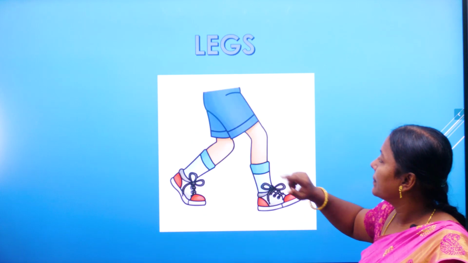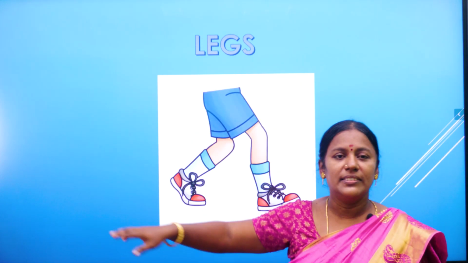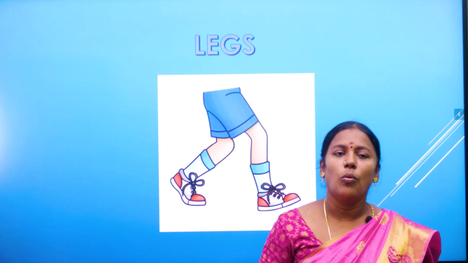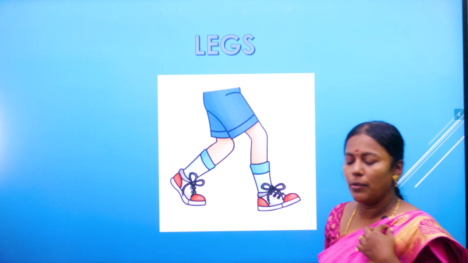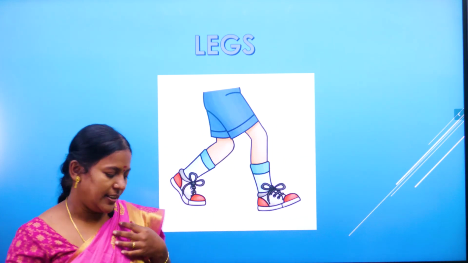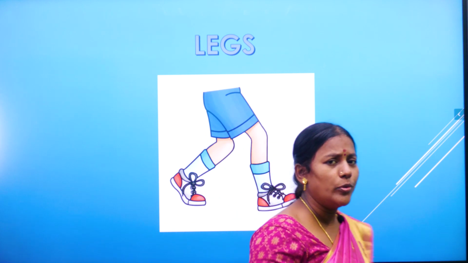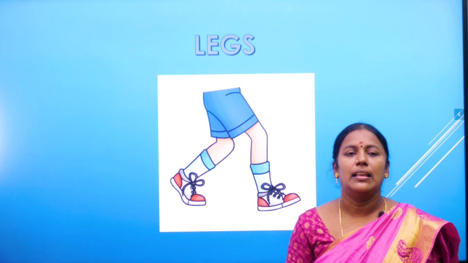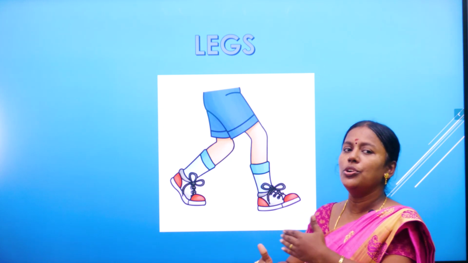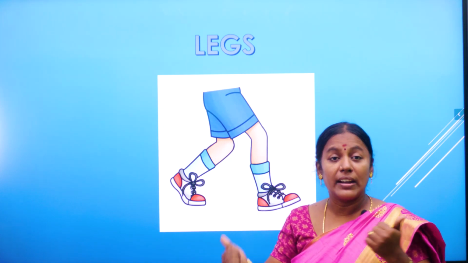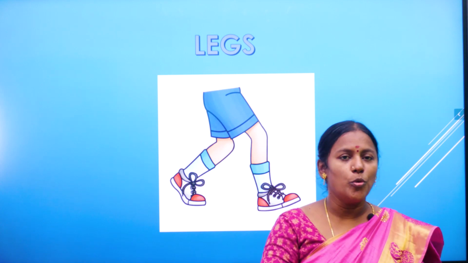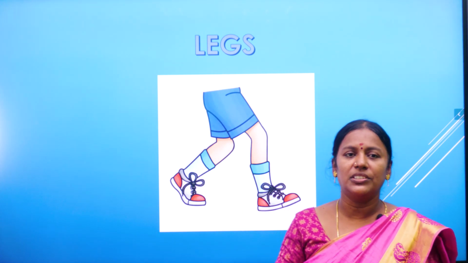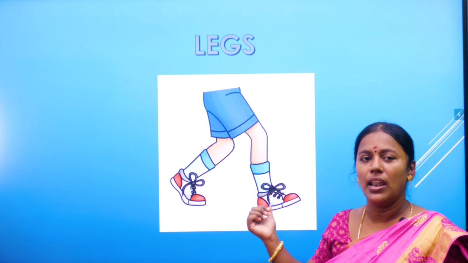Knee. The next part. This is our legs. What is this, children? See, can you see I am moving from here to here? See, again I am coming here. How do I move? With the help of my legs. Legs help us to walk, run, jump. To move from one place to another place, we use our legs.